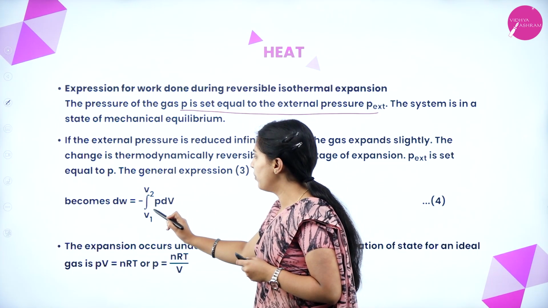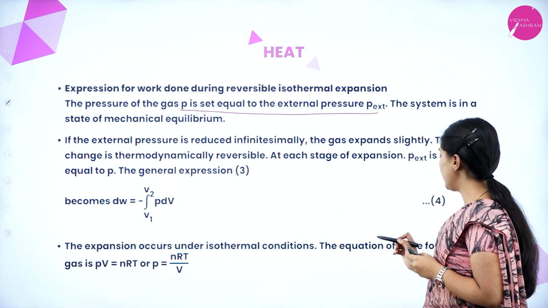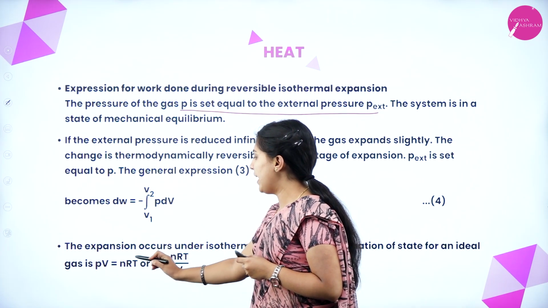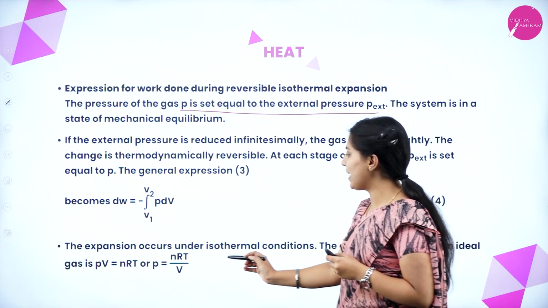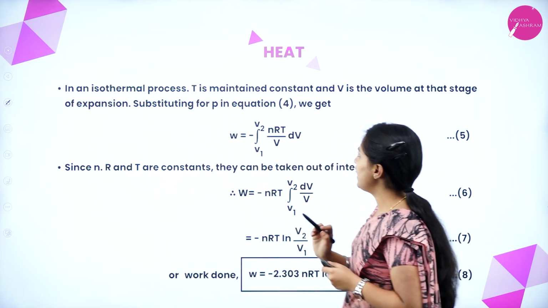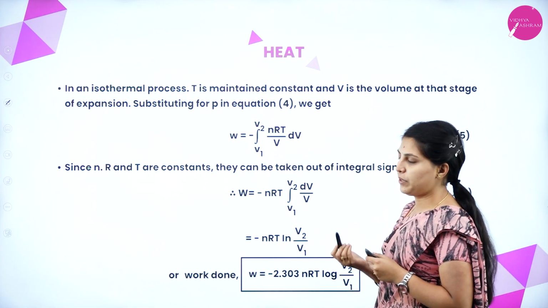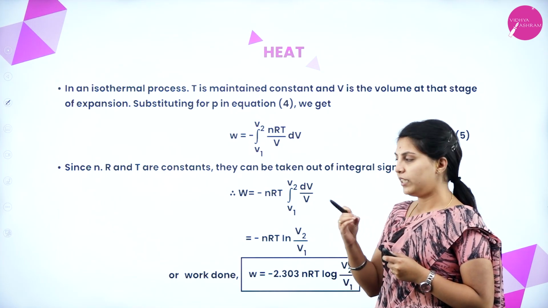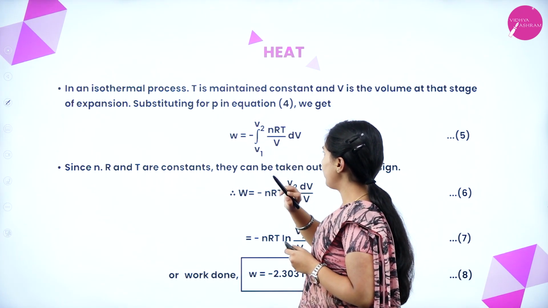See here, integral from V1 to V2 of P dV. The expansion occurs under isothermal conditions. The equation of state for an ideal gas is PV = nRT, or P = nRT by V. We know that in an isothermal process, T is maintained constant, and V is the volume at each stage of expansion. T will be the same every time, that is the temperature. V will change a little bit. That nRT has been substituted here.